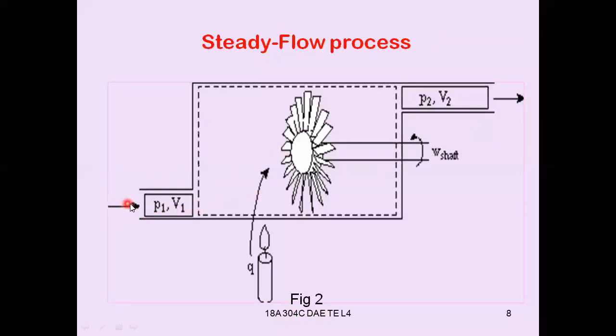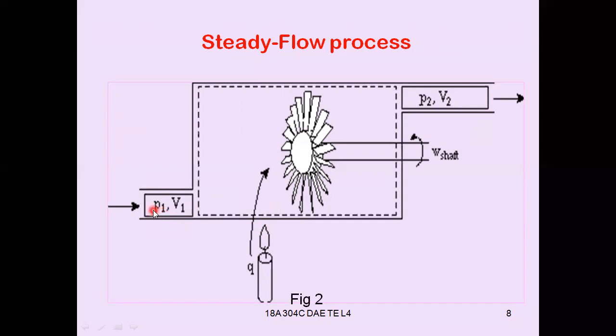As the steam is entering into the system, and this will be the boundary, and this will be the fan, which will produce the power or the work. And here, by using this, we are going to add heat.